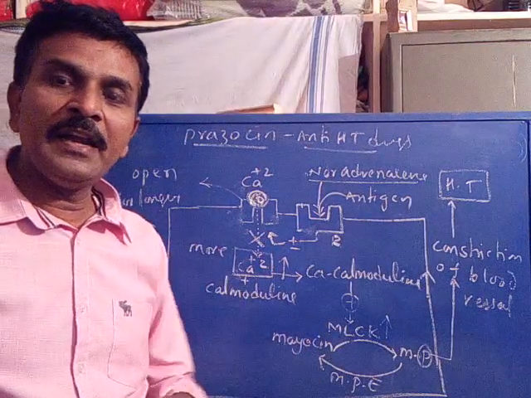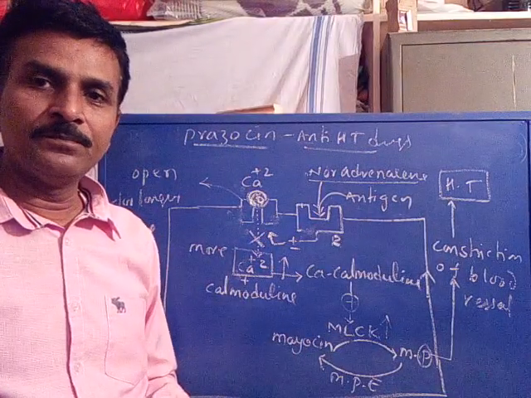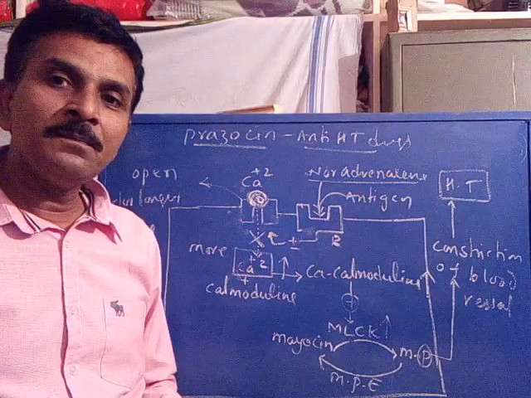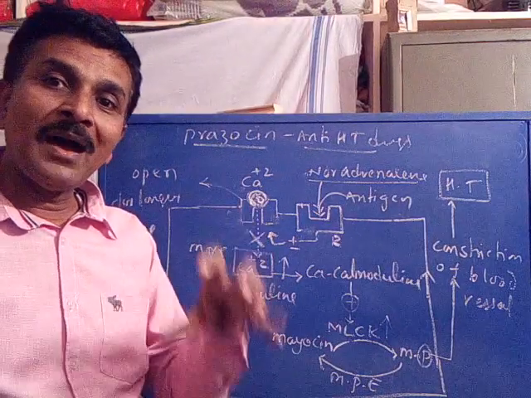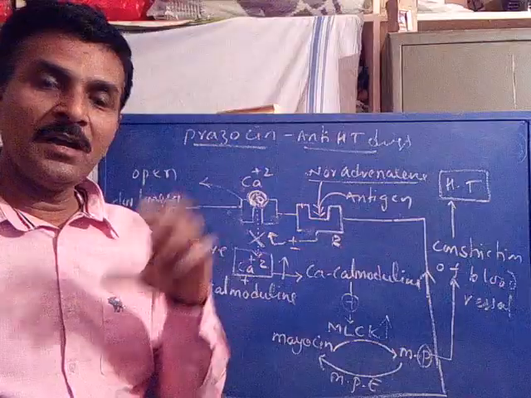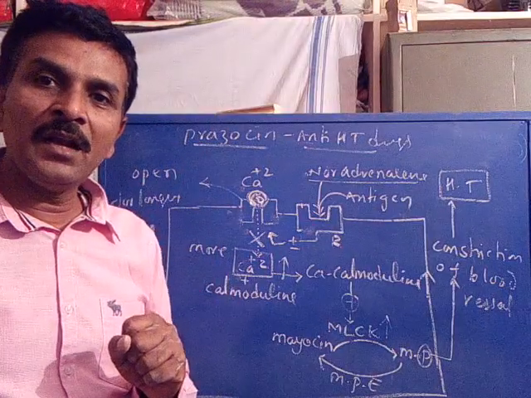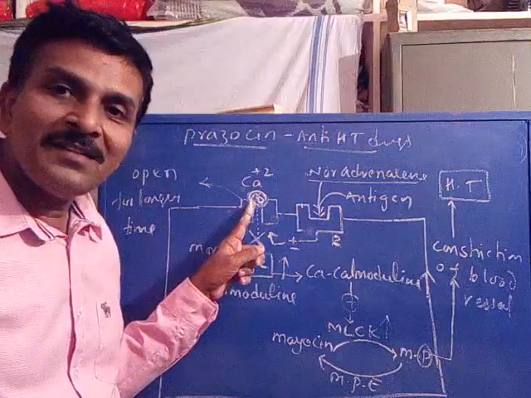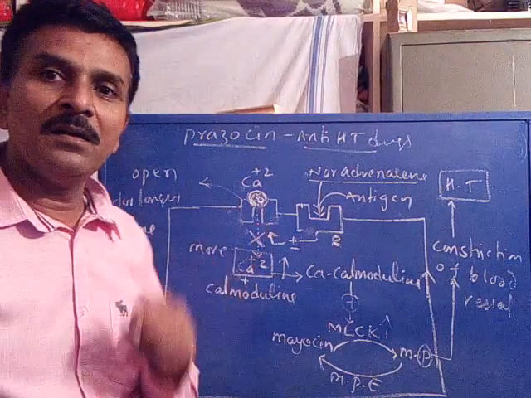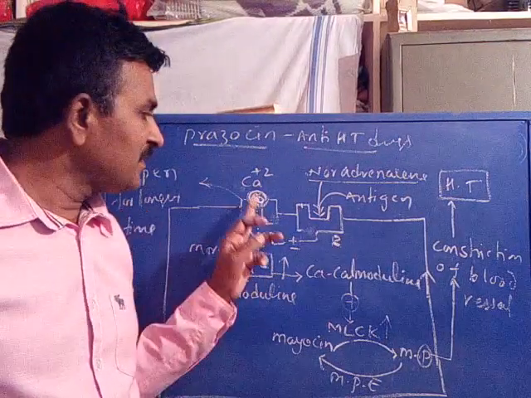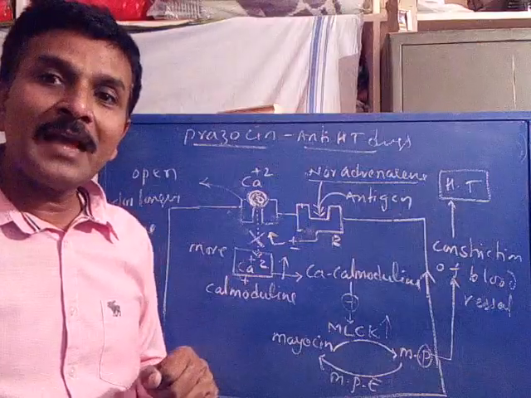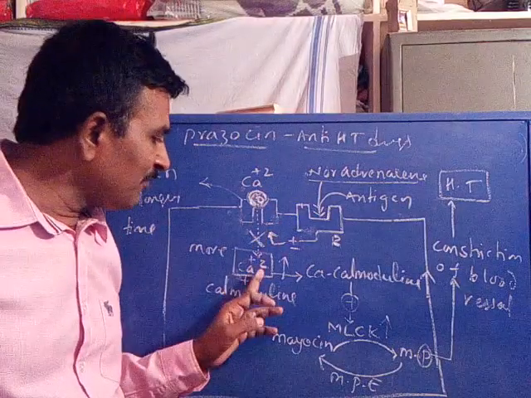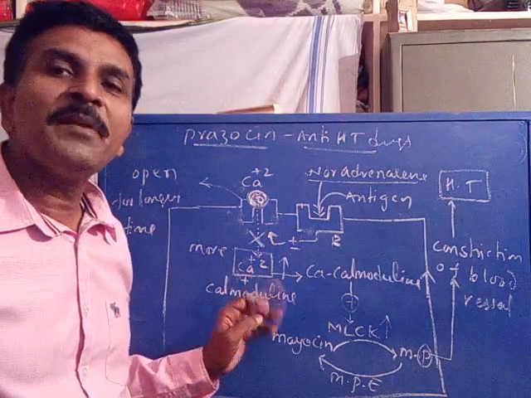How is it prevented? A drug can block the ion channel. First it binds with the calcium plus 2 ion channel and blocks the channel. When the channel is blocked, the entry of calcium plus 2 is prevented.